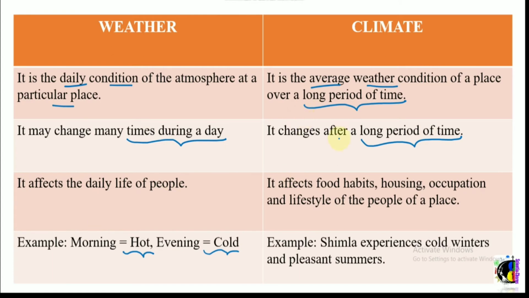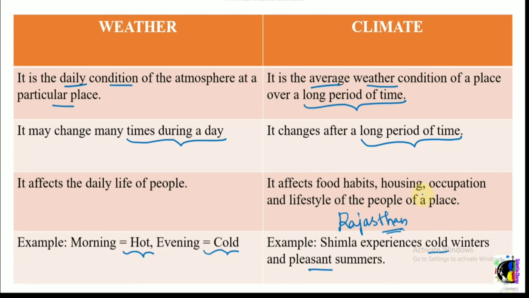Now let us take an example of climate. Shimla is a place where you can experience cold winters and pleasant summers. This is a constant condition over there. That is why we say the climate of Shimla always has cold winters and, at the same time, pleasant summers. If you take Rajasthan, there is very little rainfall, and the daytime will be very hot. That is the climate of that particular region.